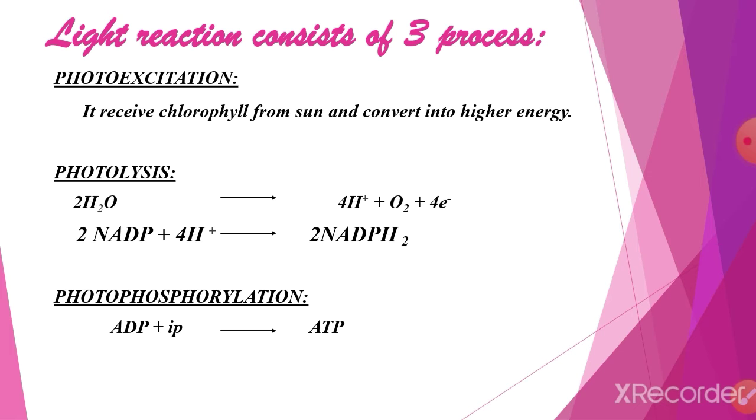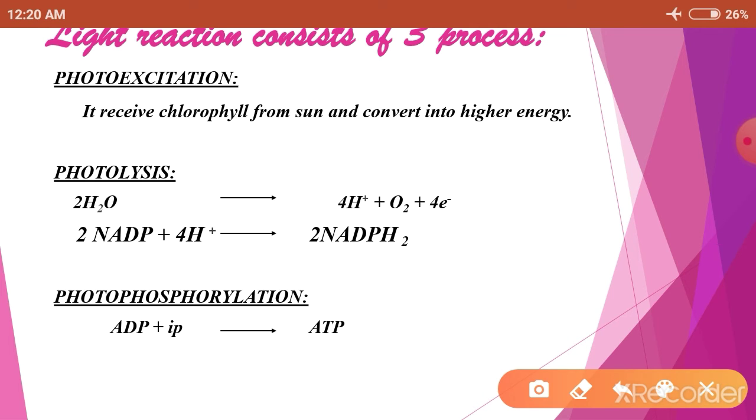And the second one, photolysis, the process of oxidation. This takes place in the presence of manganese and chlorine ions. Manganese's chemical formula is Mn, and chlorine's formula is Cl, and the plus and minus symbols refer to ions. Okay, so here one equation is given. Our work is to check whether that equation is balanced.